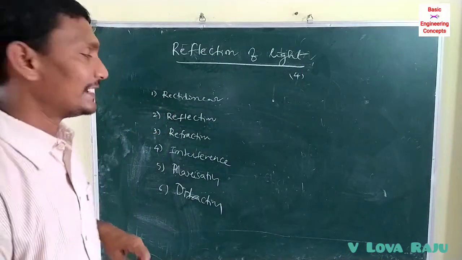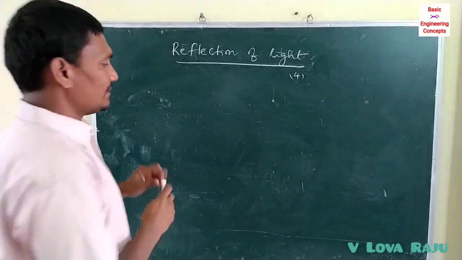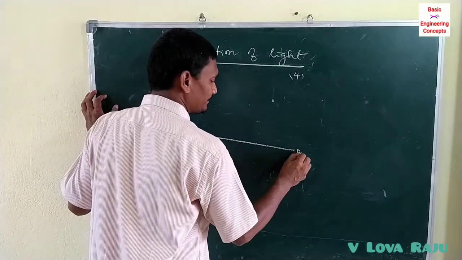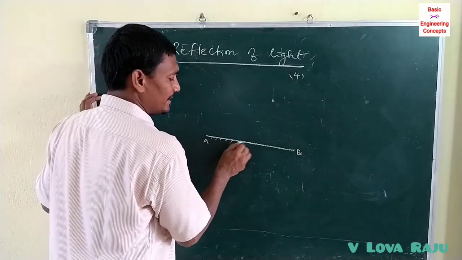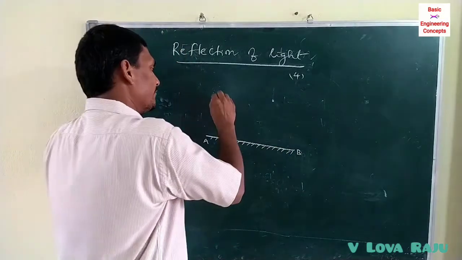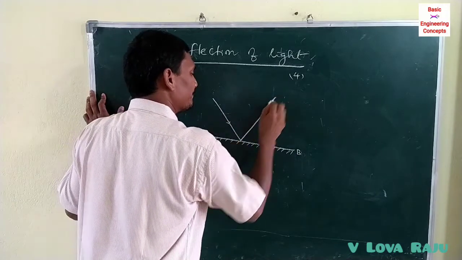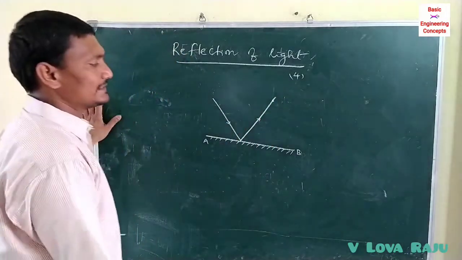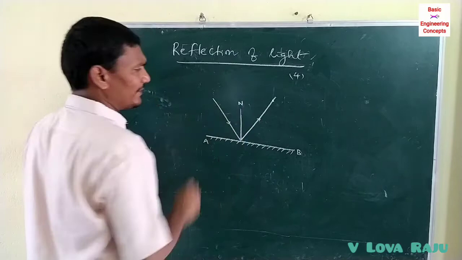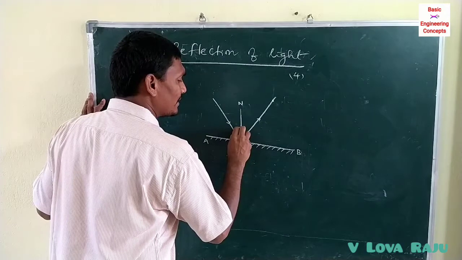The second property is reflection of light. Reflection of light means a plane surface separating two different mediums. Another medium is obtained by coating some layer, silver oxide type. Whenever light is incident on the plane, it travels in the same medium and reflects back, which is called the reflection property. In this reflection, the angle of reflection and angle of incidence are measured with respect to the normal drawn at the point of incidence.